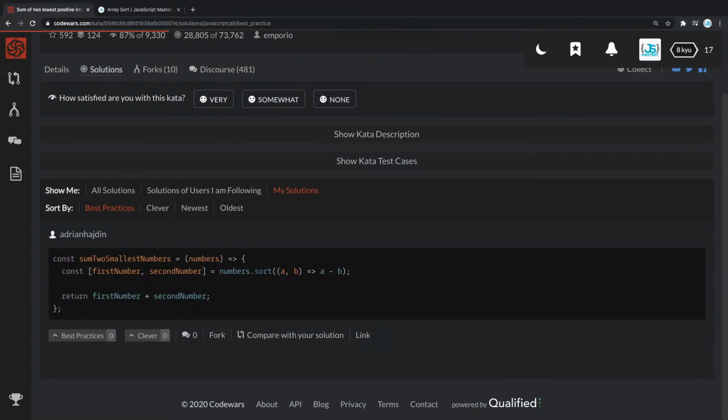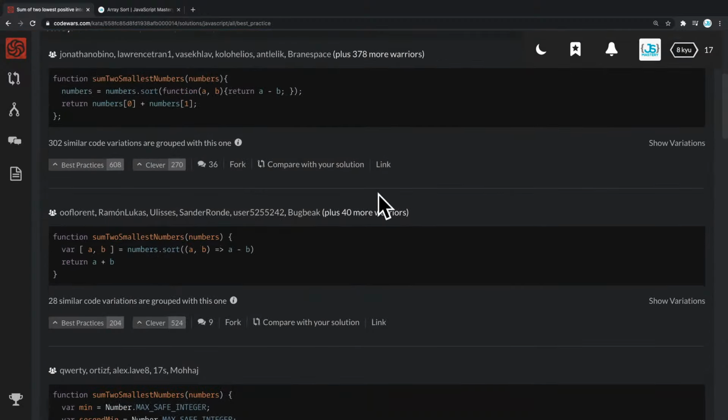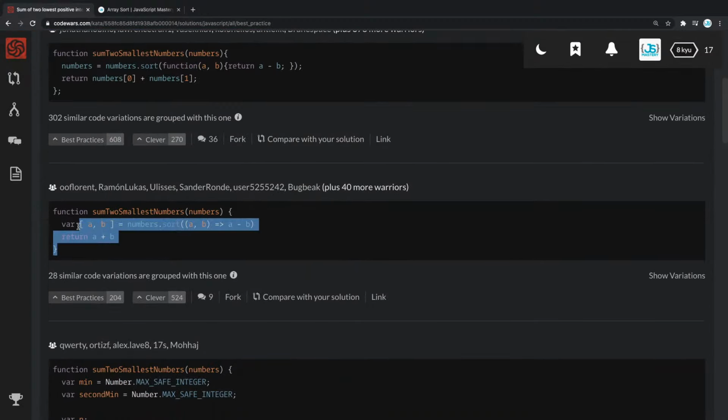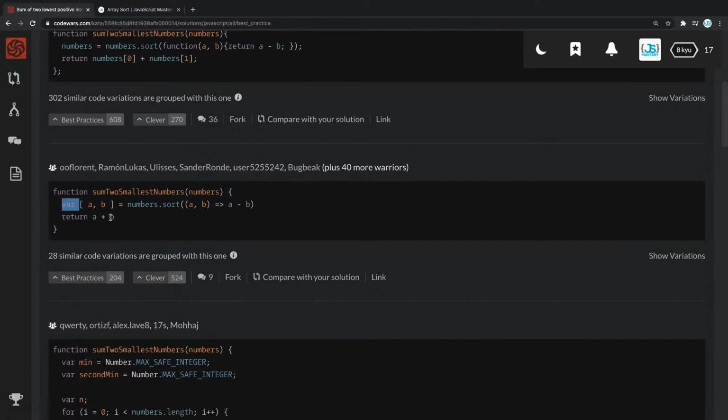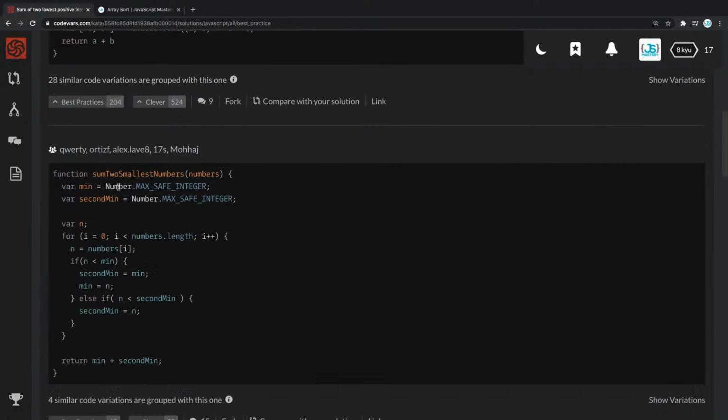It's loading a bit slower since we are on stream, but that's great, no worries. Great, so we have that one. Oh, take a look at this one. This one is basically identical to ours. That's great. That means that you usually did it correctly, because a lot of people really did it the same way as you did it. In this case, he only used var and a function, but it's basically the same.